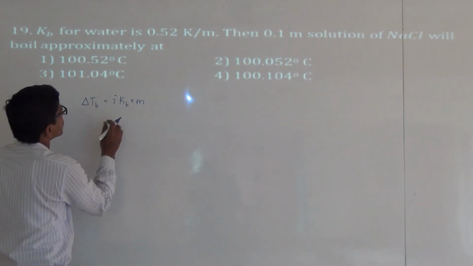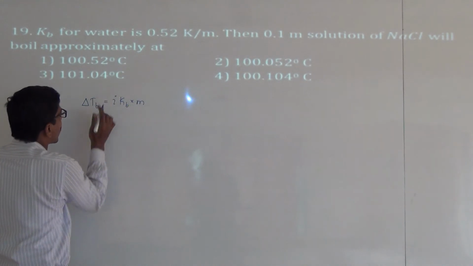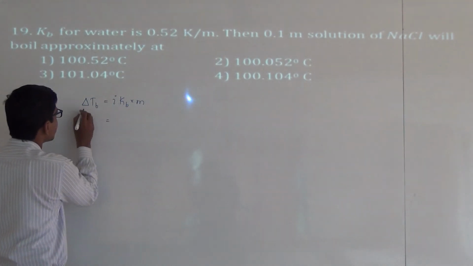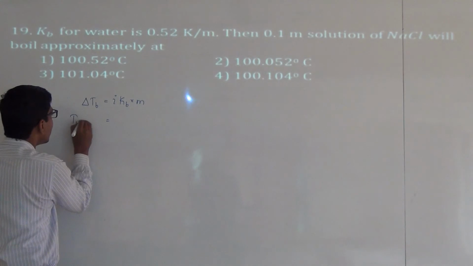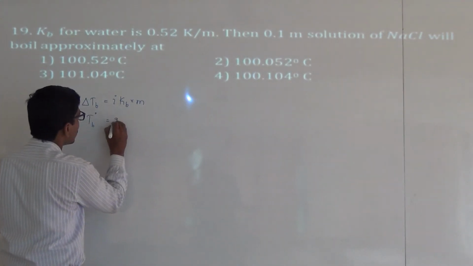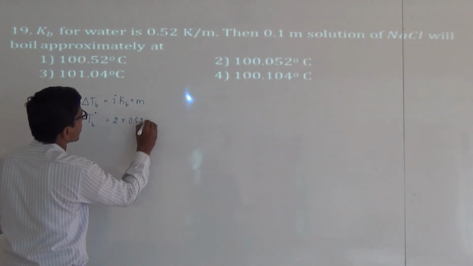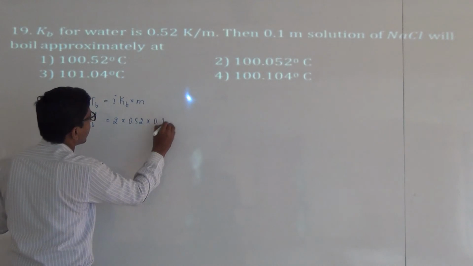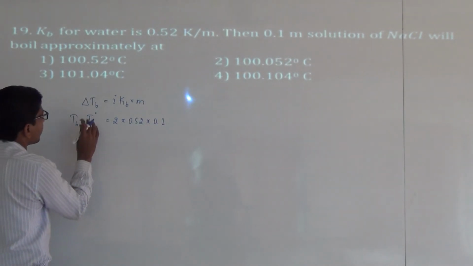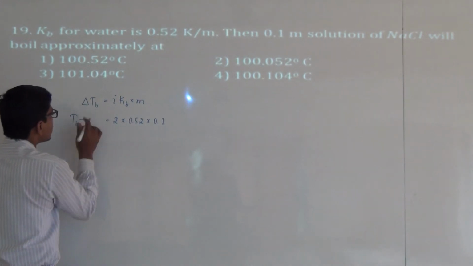From this, substitute the values of molality, Kb value and van't Hoff factor. This delta Tb is nothing but Tb minus Tb naught, equal to 2 into Kb value 0.52 into 0.1, and Tb naught is 100.